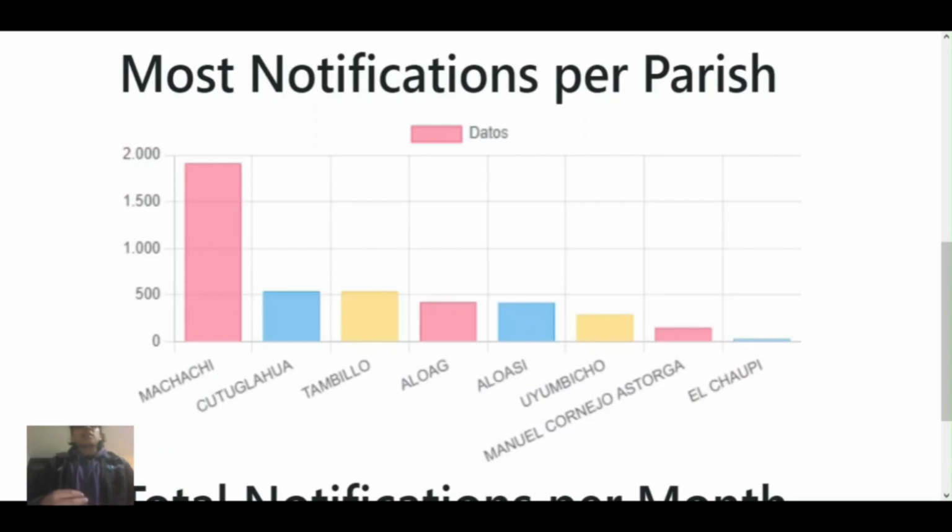Personally, the recommendation I could give is to take more control or give more attention to the solicitudes sent by this parish, Machachi, so a lot of these requests can be responded to in time, while for the others that have less population, we recommend to let them send the requests as usual because they don't have that big a flow in comparison to Machachi. And that is the analysis of this KPI.